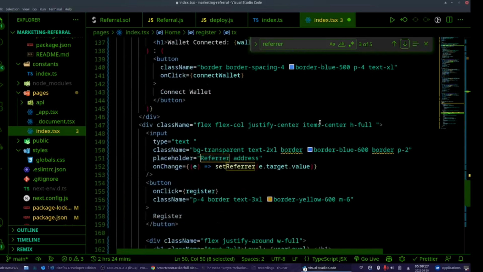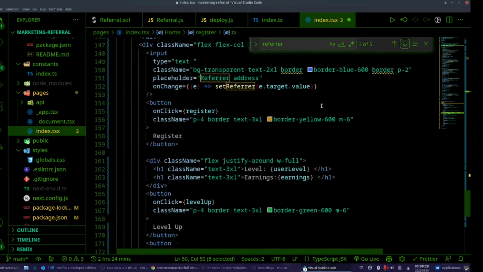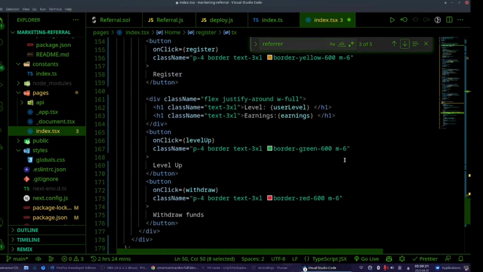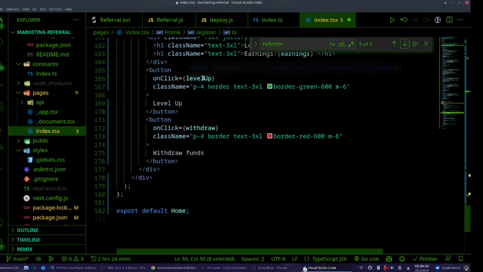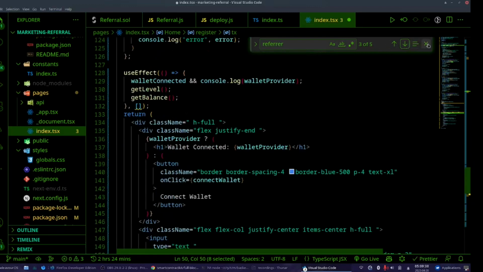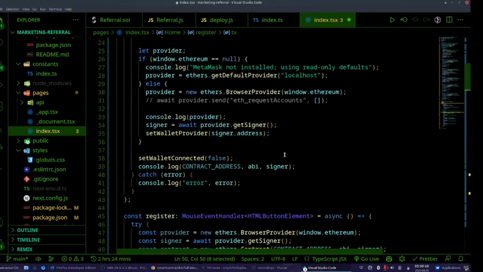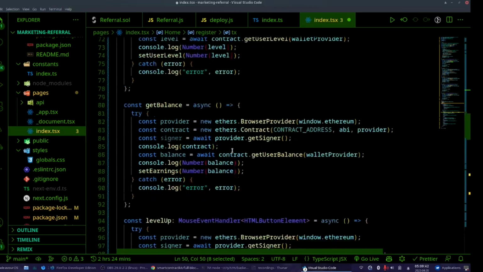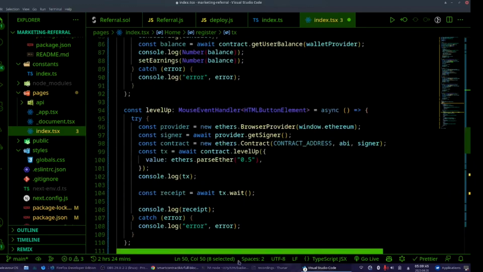Then what are we doing? We are getting the user level and earnings. We have a level up button and withdrawal button. This is like the most basic React stuff. And again I'm going to put the code into GitHub so you can check it by yourself.